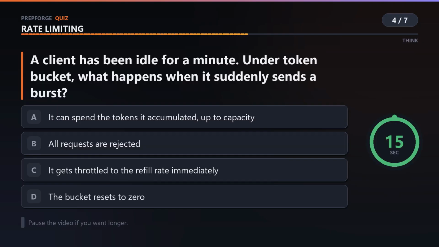A client has been idle for a minute. Under token bucket, what happens when it suddenly sends a burst?